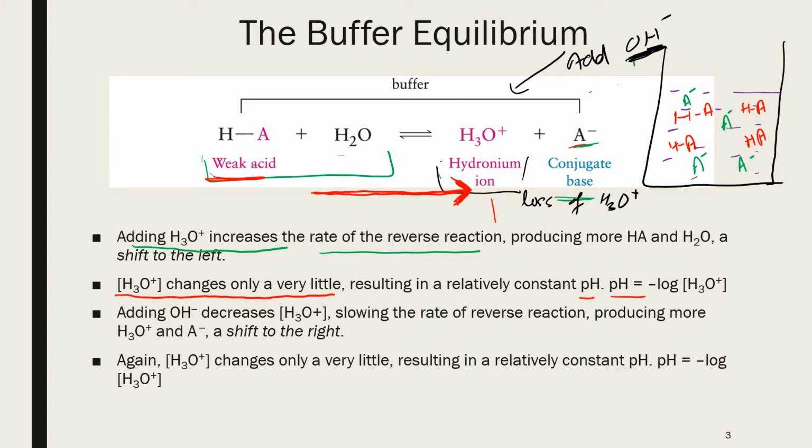So again, very little H3O concentration change will happen, and the resulting pH will be similar to what it was before, and hence the pH will not change. Because of this shift in equilibrium, the buffer solution's pH remains constant.